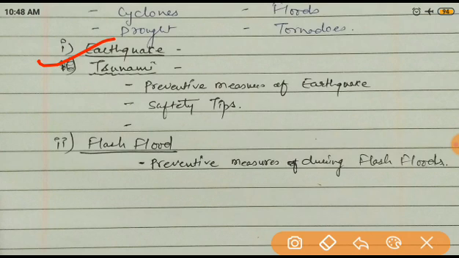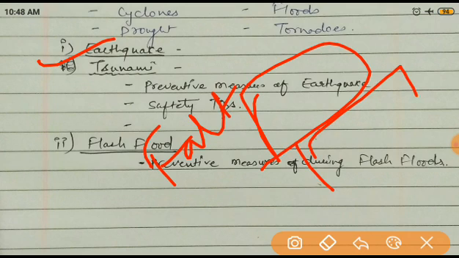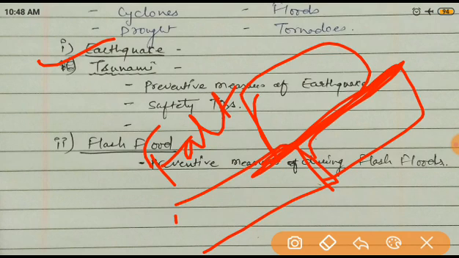Why? Because earthquakes happen on the fault line. I already told you last time about plate tectonics. The earth is made up of different tectonic plates, and there are lines in between. These are the fault lines. When there is a displacement of these plates, these lines are disturbed, and as a result there is vibration of the earth's crust. This is called an earthquake.